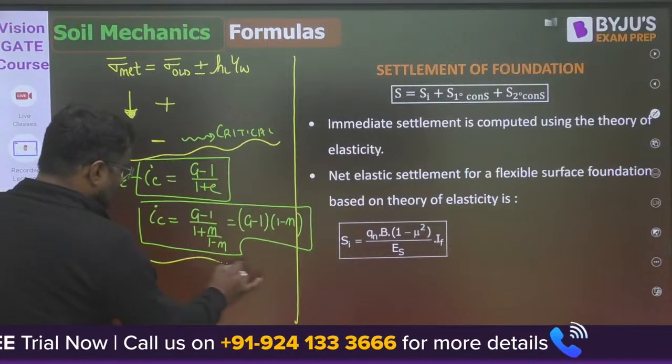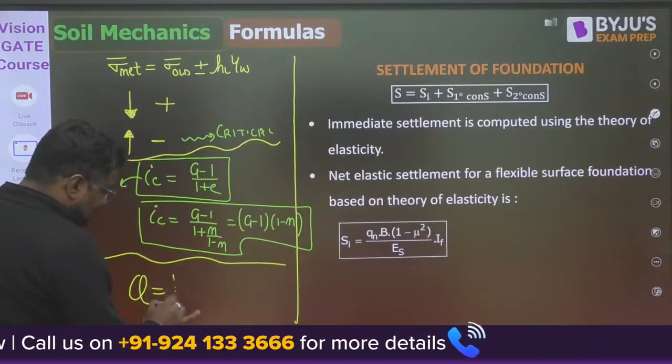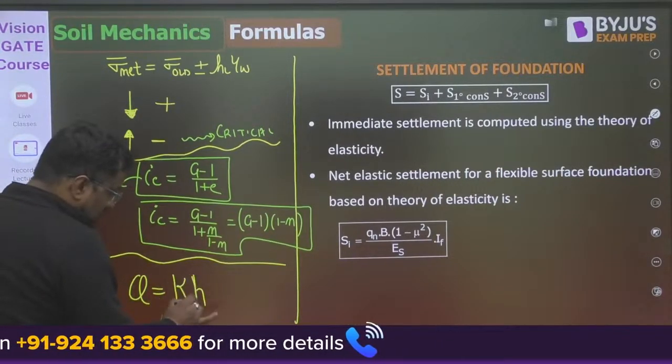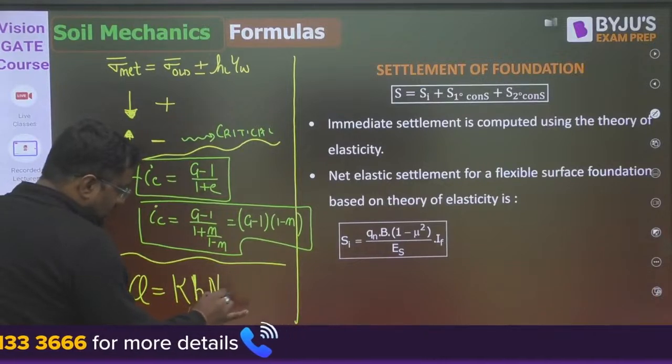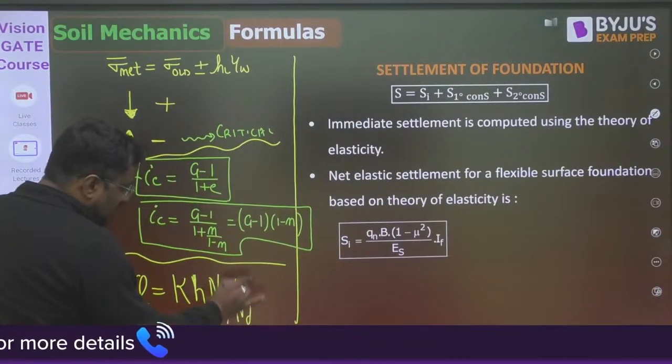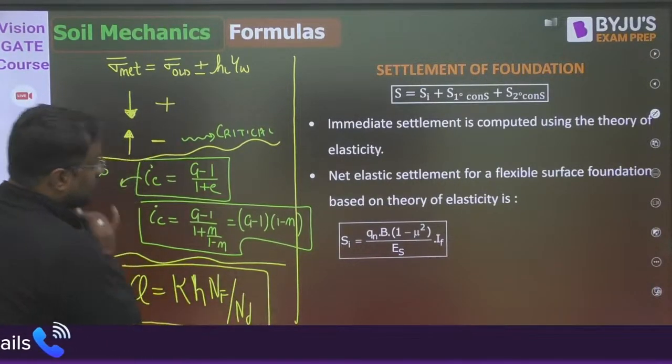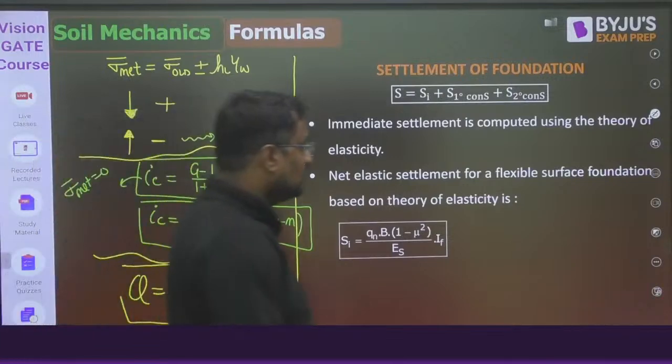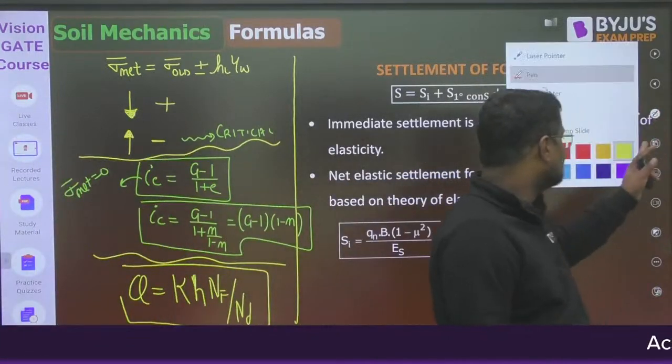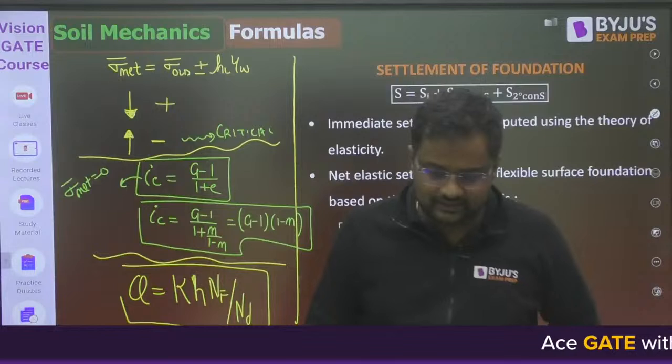And in case of flow net, what is the net discharge? It is K into H, where H is the head loss, into NF, the number of flow fields, upon ND, the number of equipotential drops. Now, vertical stress below soil I'll provide in the printed PDF.